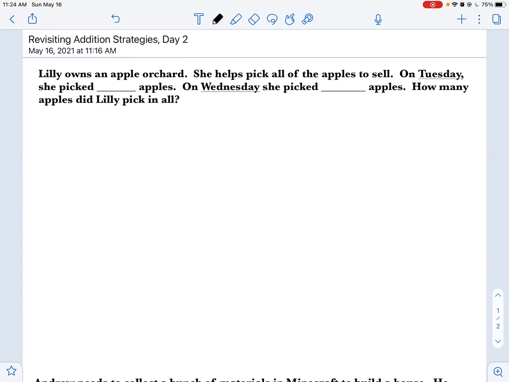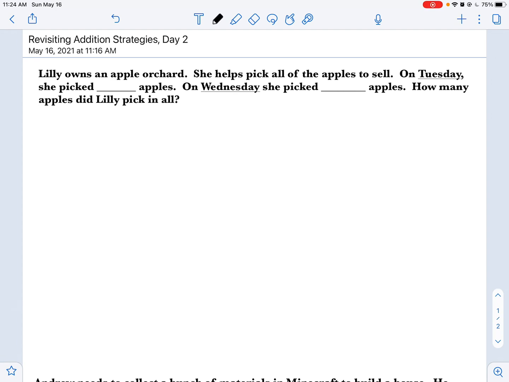Everybody, today you are going to spend your time creating a word problem and solving it with addition for your website, where you're posting all of the things that you've learned this year and what you're proficient in, or how you feel you're doing in each thing. So today we're going to do the addition piece, and you're going to have a choice today.